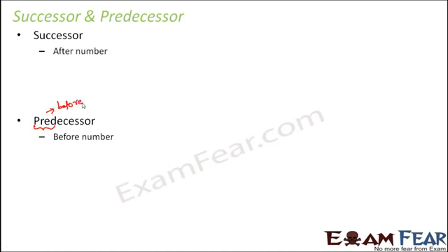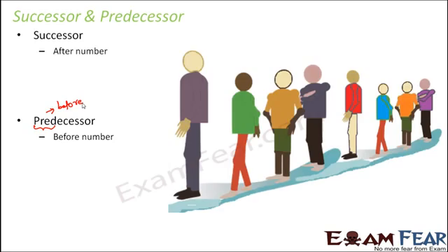So let us understand the concept of successor and predecessor using this example where people are standing in a queue. So here if you look at this guy wearing green t-shirt, this boy is standing after the one who is in purple t-shirt. So this green boy is successor of the purple boy because the green boy is present after the purple boy.